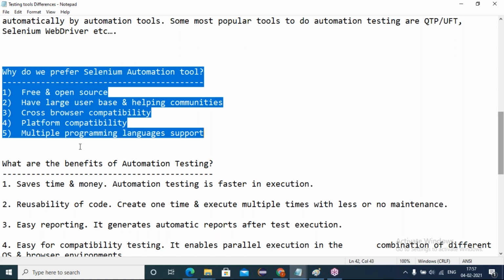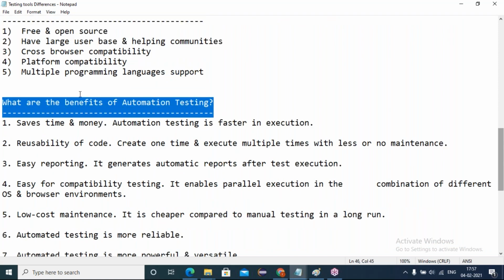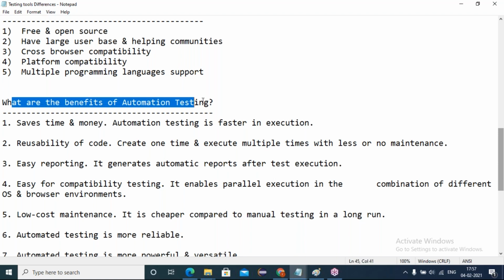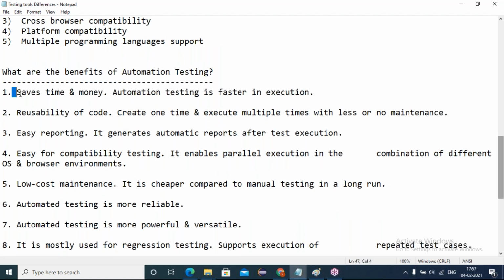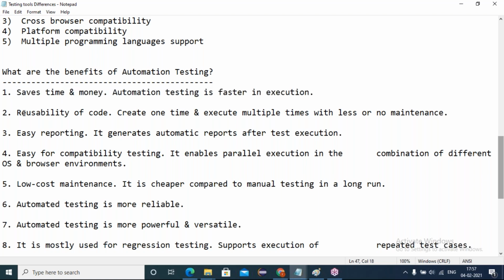Friends, is everyone clear? So what are the benefits of automation testing? Friends, I'll be sharing all the notes with you. The benefits of going for automation testing are we can save time, we can save money. Automation testing is faster in executions. Manual means we have to go like old people. Automation means like a youth. Okay, it works like a youth. We can save the time, we can save the money, all these things.